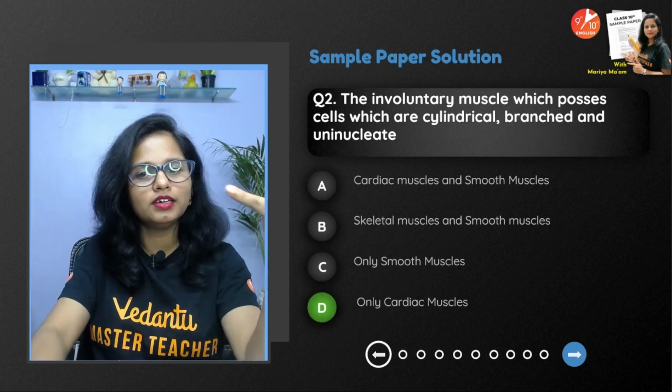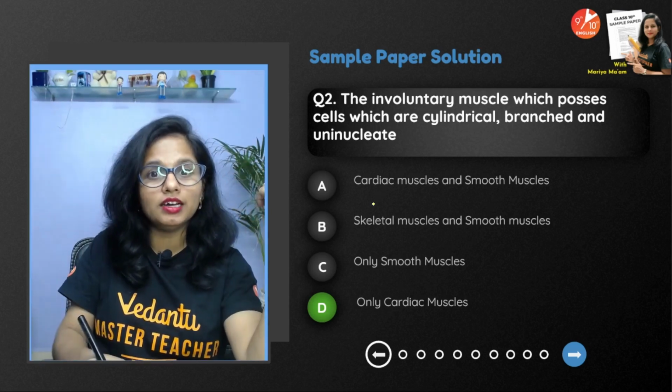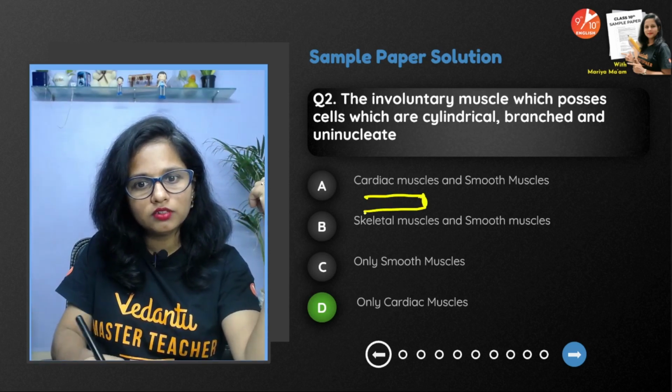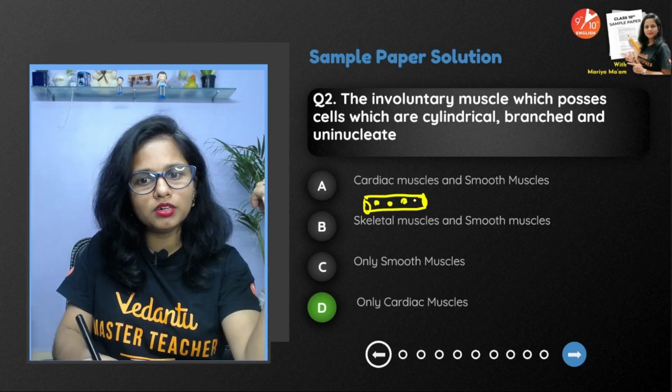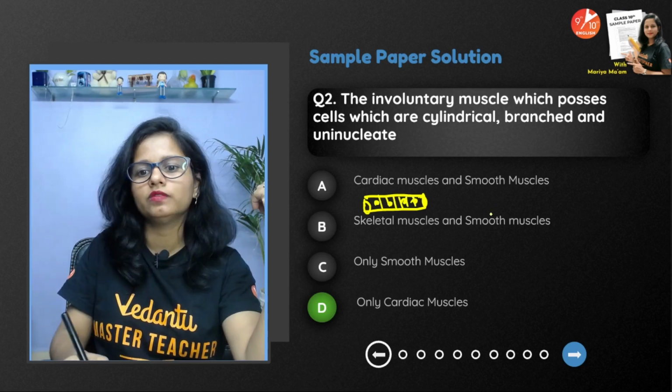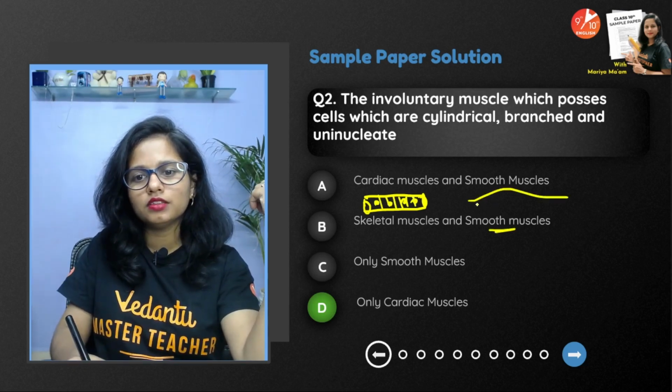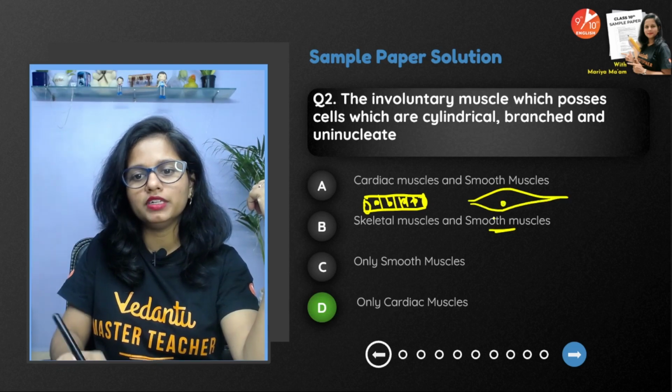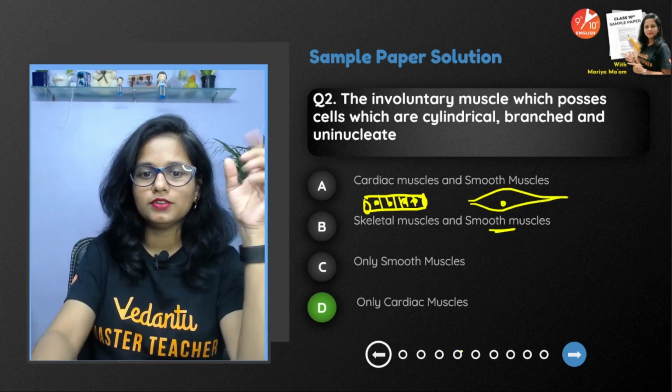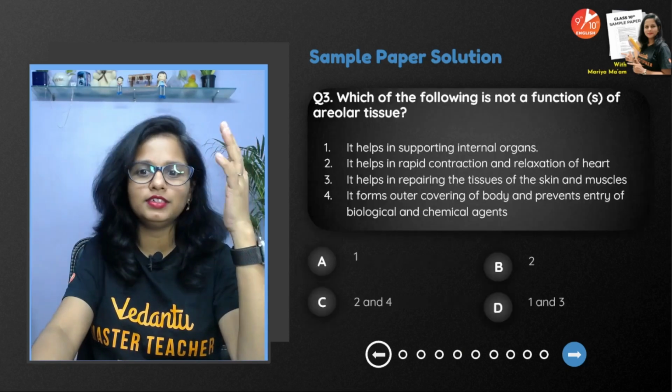So only and only cardiac. Why not others? Because skeletal muscles are long, cylindrical, multinucleated as well as striated. If you talk about the smooth muscles, they are spindle shaped, right? So yep guys, it has to be D.